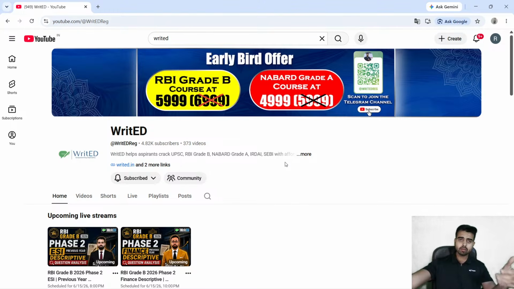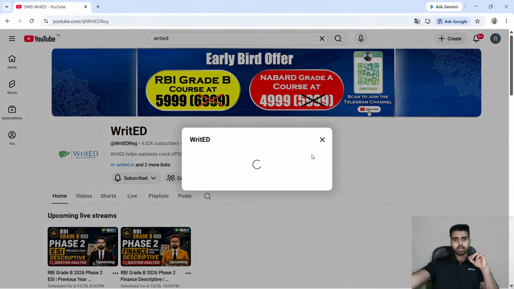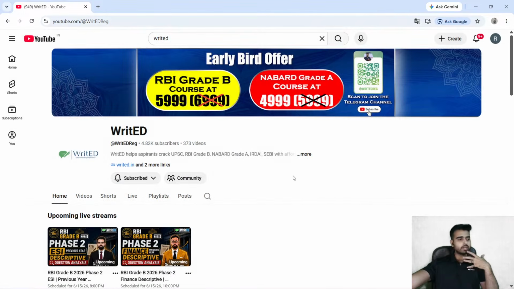Because in the future, the NABARD Grade A will also come. Over here, ESI is a common thing. Rural sector, even in the ERD, agriculture is a separate component, but the majority of the content of the rural sector also overlaps with the RBI syllabus. So even if you feel you are on a borderline, you should start preparing for your phase two examination, because eventually it is going to help you in all other regulatory body examinations. This is what I wanted to convey. And now, with no further delay, let's begin with the discussion.